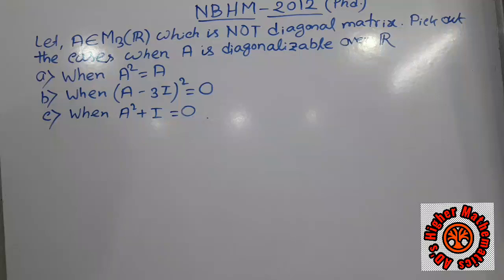Let A belong to M3(R), which is not a diagonal matrix. Pick out the cases where A is diagonalizable over R. Option A: A squared equals A. Option B: (A minus 3I) whole squared equals the null matrix. Option C: A squared plus identity equals the null matrix.